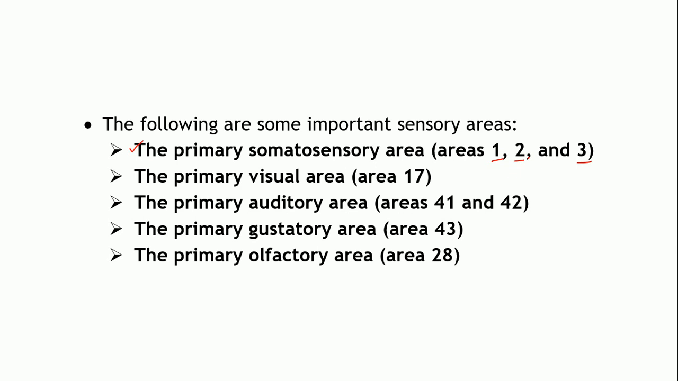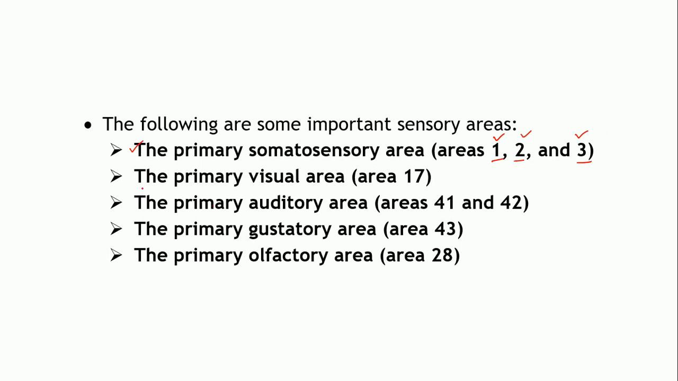How will you identify where exactly the primary somatosensory area is located in the cerebral cortex? For that, numbers are given. Just like in your class you are assigned roll numbers for identification, these areas have also been assigned numbers for identification. The primary somatosensory area is numbered as 1, 2 and 3.